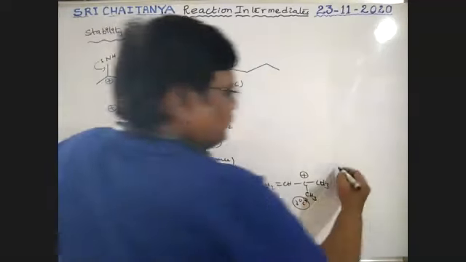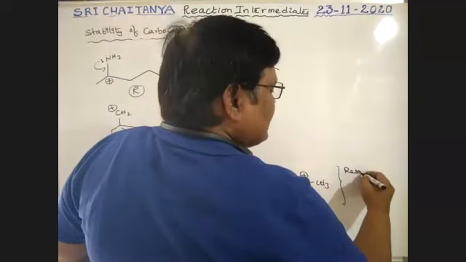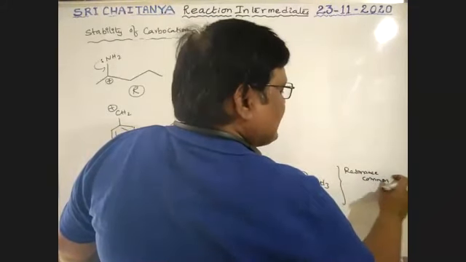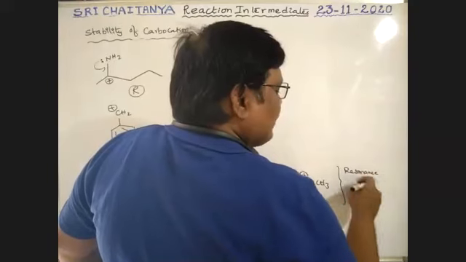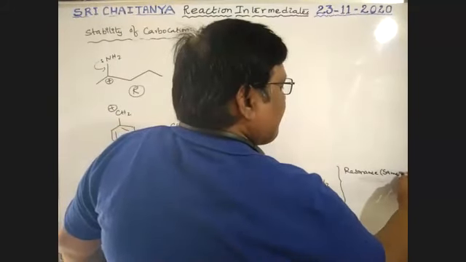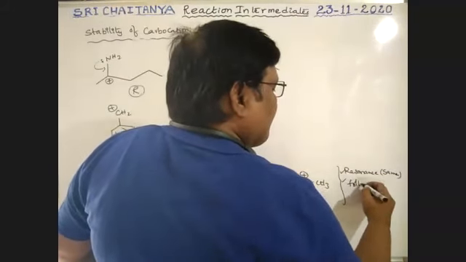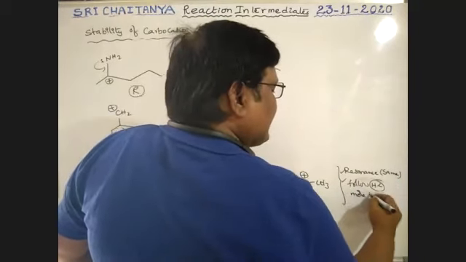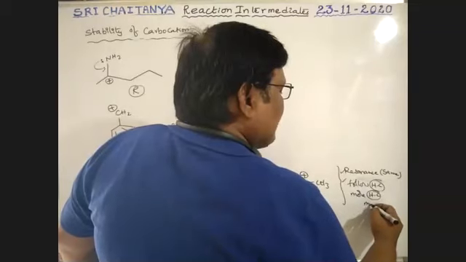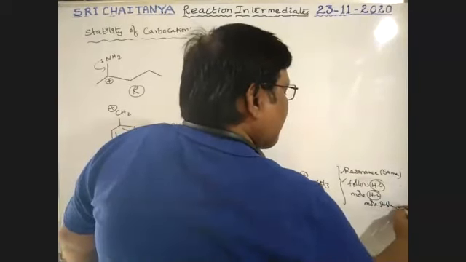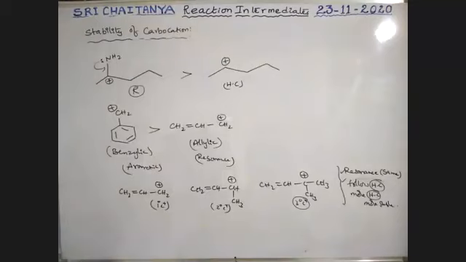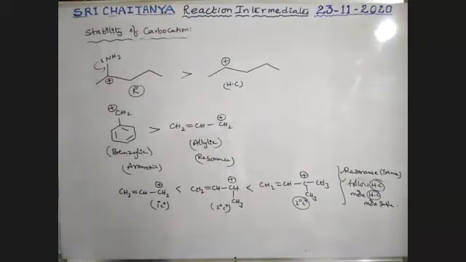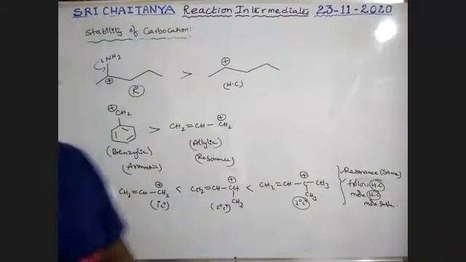Here resonance is the same. Therefore, follow hyperconjugation. More hyperconjugation, more stable. Okay. Next.